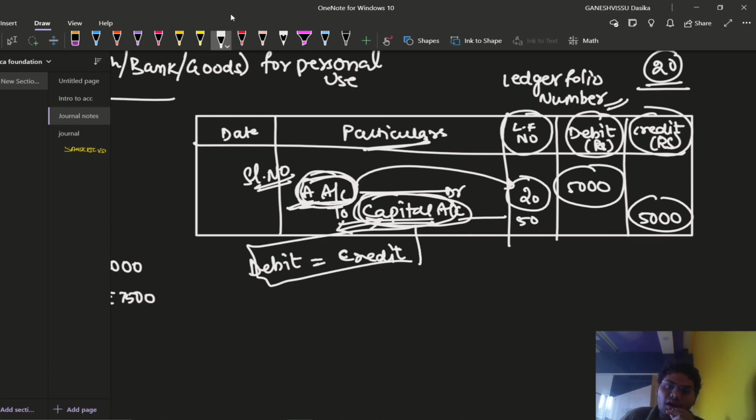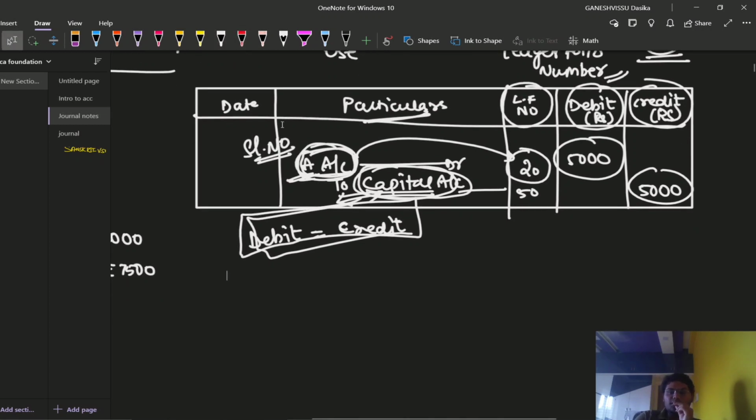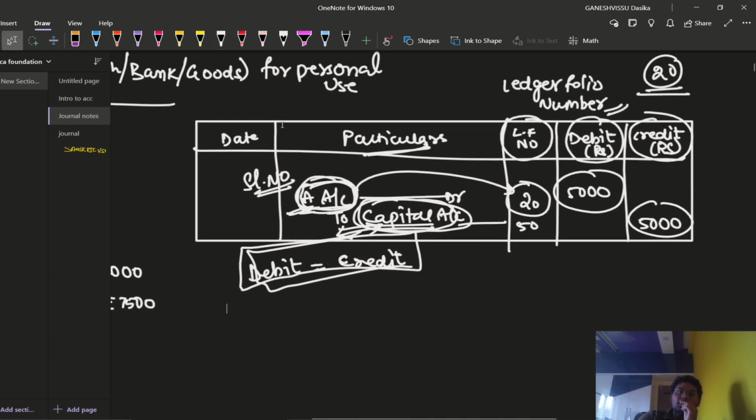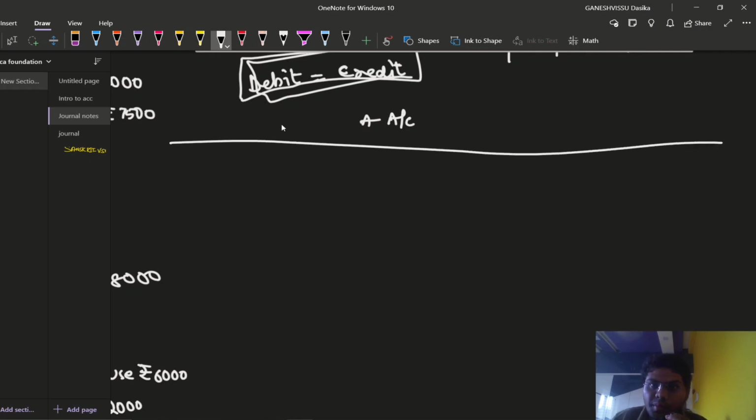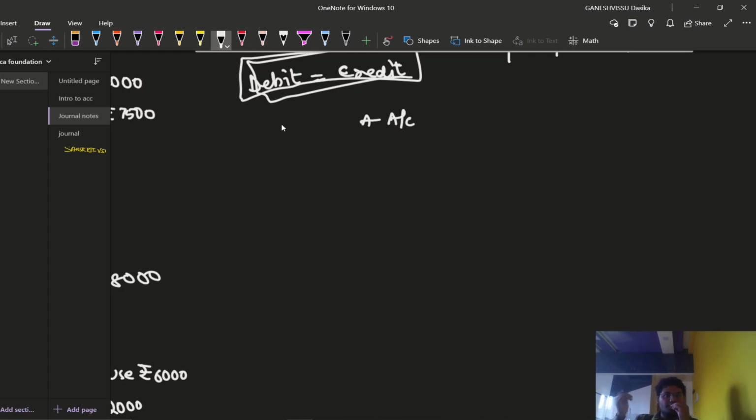This is the proforma for preparation of journal entries, right? What are the 5 columns which we are going to prepare in this journal? Date, particulars, ledger folio number, debit rupees and credit rupees. I think you have understood why we are writing the ledger folio number. And of course, while we are preparing the ledger accounts, let us say we are going to prepare A account. We are going to prepare like this.